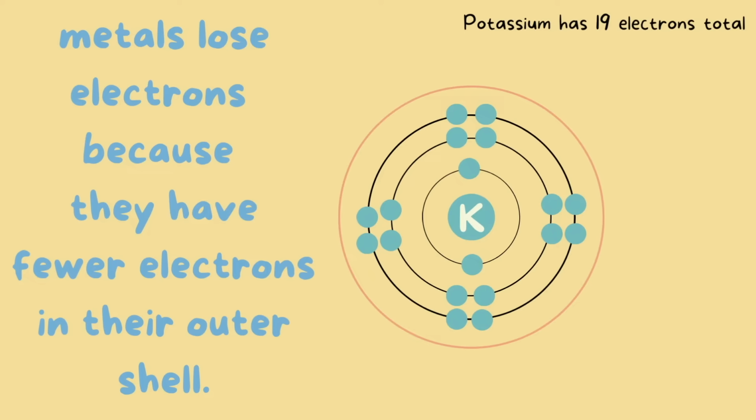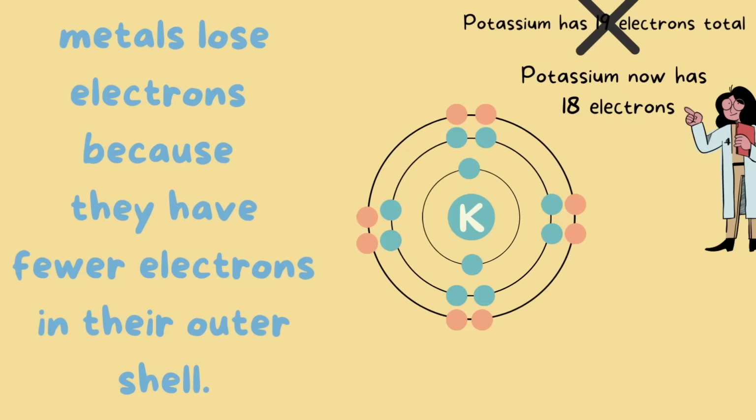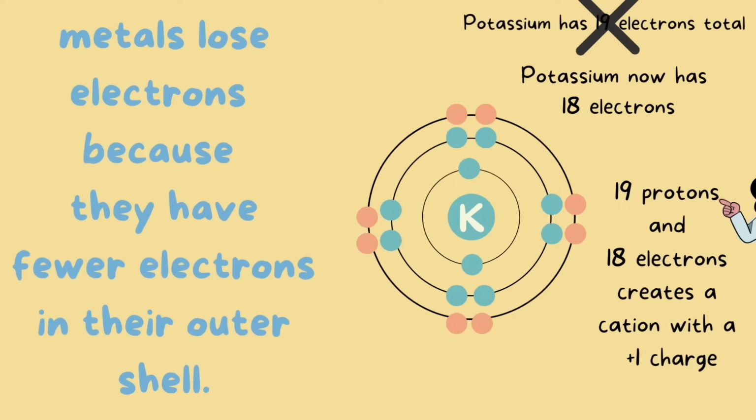Once that electron is lost, the shell is now empty. Therefore, potassium really doesn't need this shell, and it's basically going to disappear. Once that shell disappears, the shell underneath actually has 8 electrons, and this is now going to be the new valence shell. Because potassium lost 1 electron, that means it has not 19, but 18 total electrons now. So potassium with 19 protons and 18 electrons creates a cation with a +1 charge.